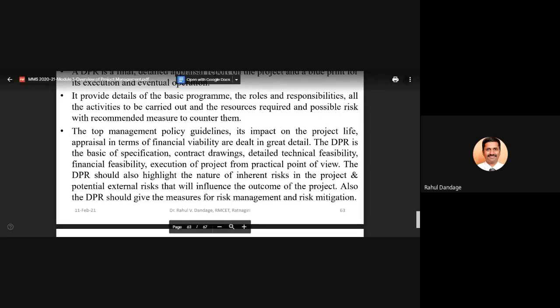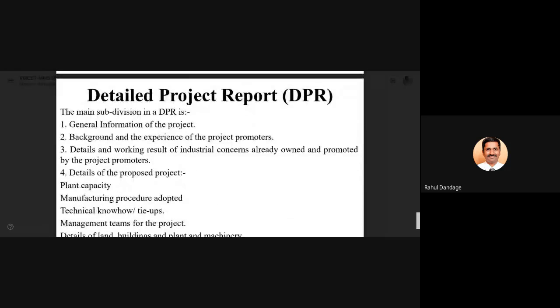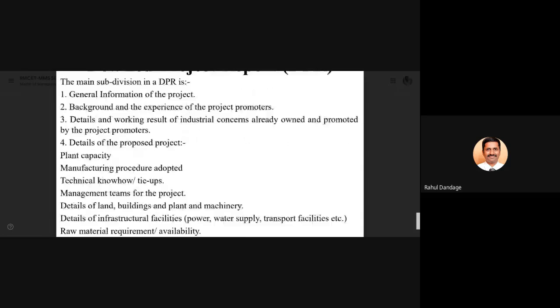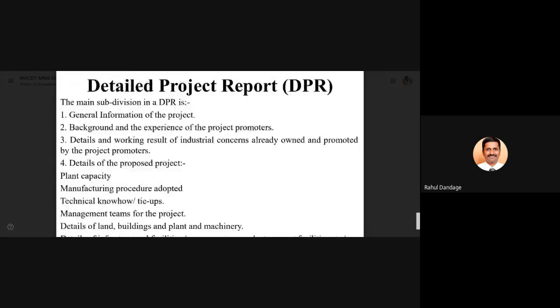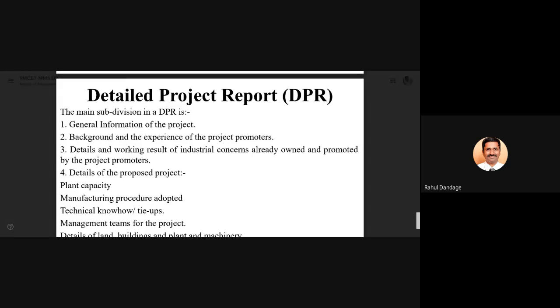This DPR should also highlight the nature of inherent risk in the project, and potential external risks that are going to influence the outcome. This DPR should also indicate the plans for risk management and risk mitigation. So you can see the variety of elements which will be there in this detailed project report.